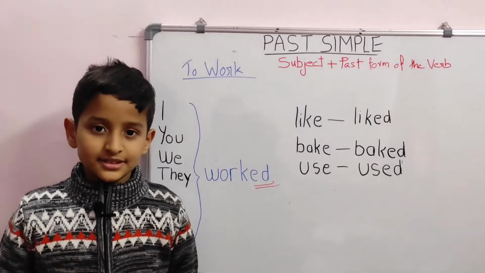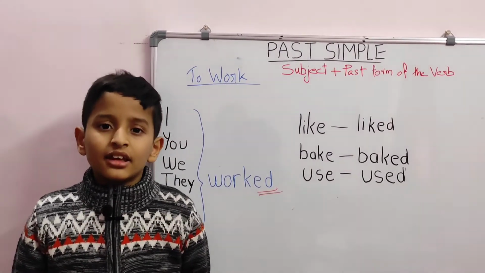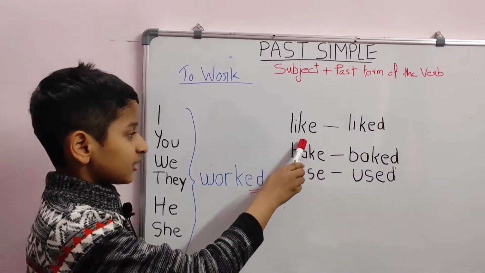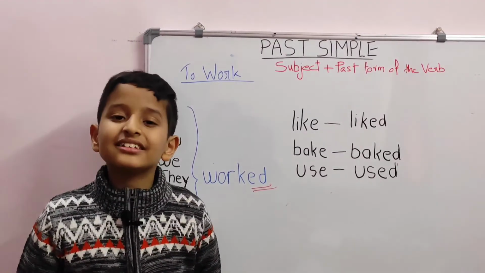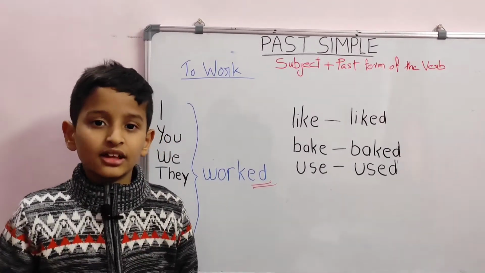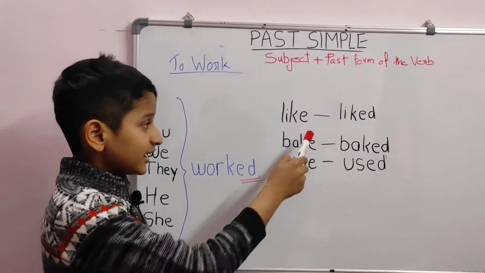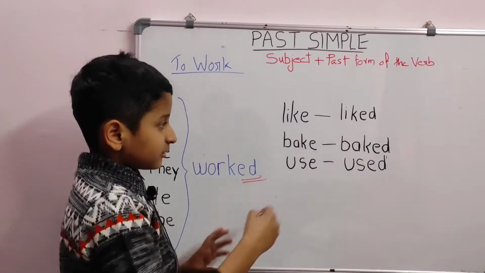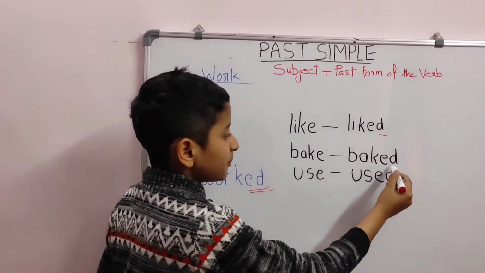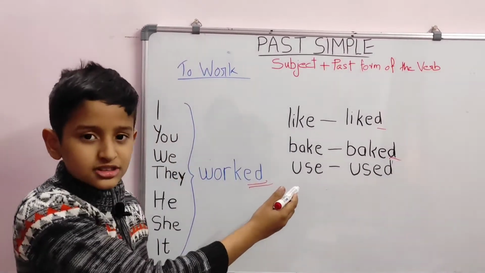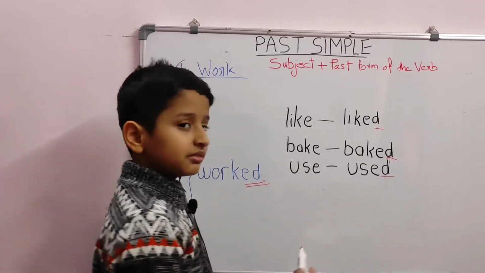For verbs that end with e, such as like, bake, use, etc., we add only d. For example, like became liked. Bake became baked. And use became used.